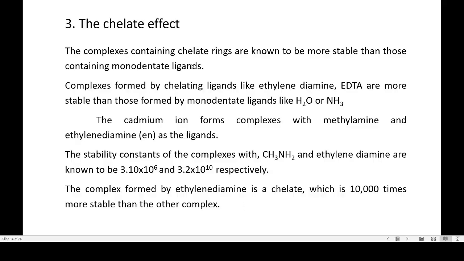So complexes containing chelate rings are more stable than those containing monodentate ligands.